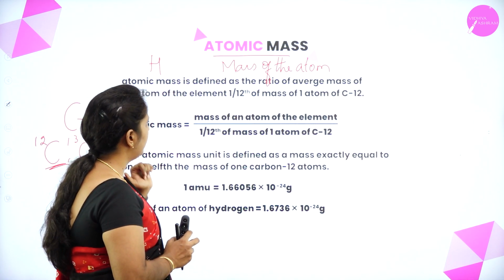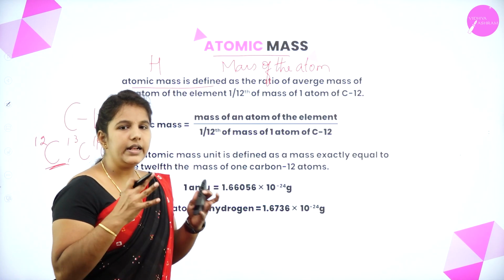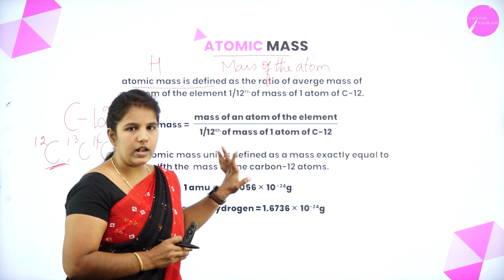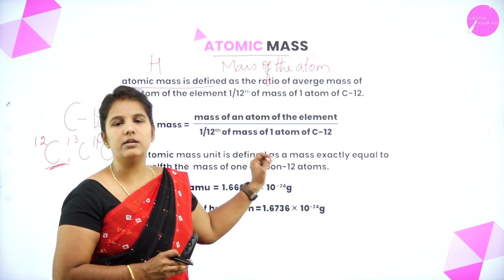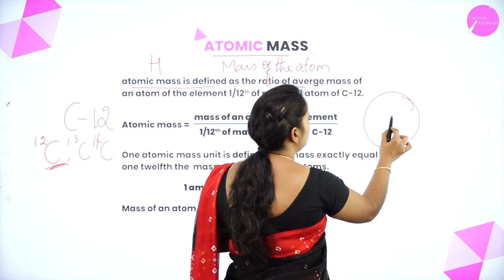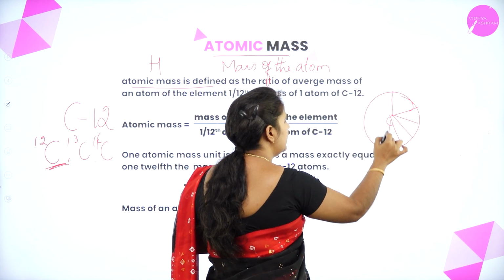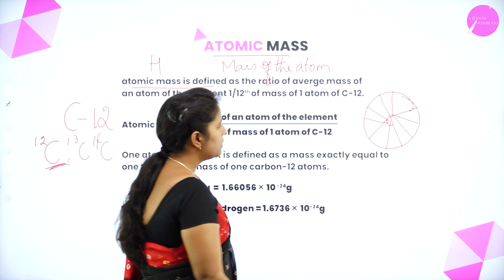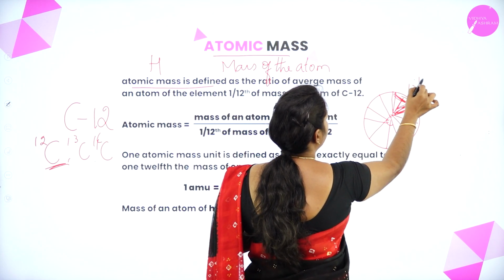Atomic mass is defined as the ratio of the mass of an atom of an element divided by 1/12 of the mass of 1 atom of carbon 12. Imagine you have a carbon atom. They divided one single atom of carbon into 12 portions, and imagine they have taken out only one portion, the 12th portion.